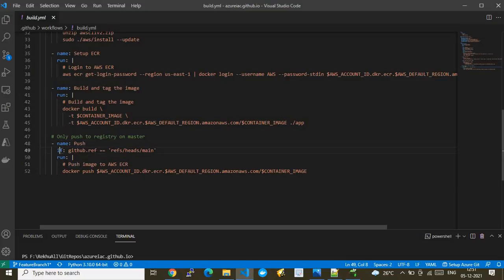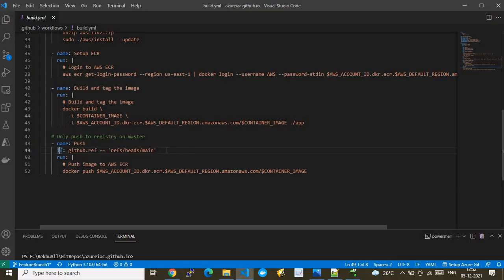So here, I have used the condition: if the git reference is equal to main. In the sense, if the push is happening on my main branch, then only you push it, or else do not push the image. Why we have added this restriction is, main is nothing but my master branch from where I need to deploy to my production environment. Whereas the future branch one is my development branch. My image is still in a development stage. Probably it's not confirmed. So that's the reason I don't want to push it.